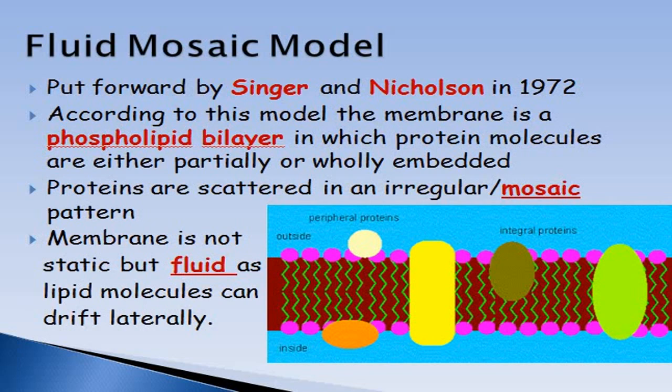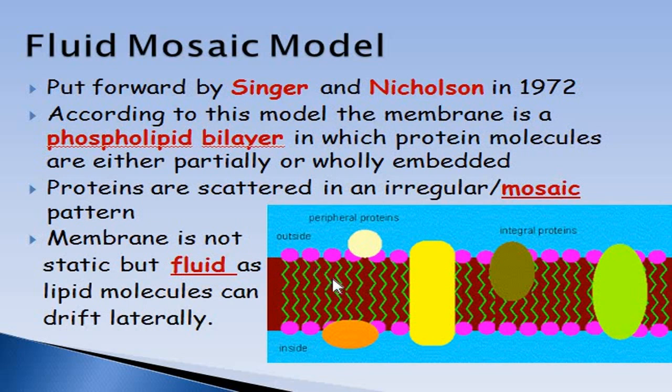The fluid mosaic model of the plasma membrane was put forward by Singer and Nicholson in 1972. According to this model, the main framework of the membrane is made up of a phospholipid bilayer, meaning two layers of phospholipid molecules, in which the protein molecules are partially or wholly embedded. As you can see in this figure, some of the proteins are present throughout the thickness of the membrane, and some are only partly embedded. Some are attached towards the outer surface, and some are attached to the inner surface. And these proteins are arranged in a very irregular manner, or in a mosaic way. That's why it is called the mosaic model.